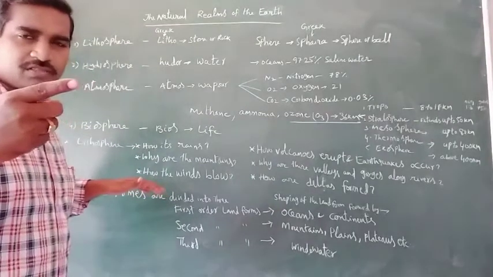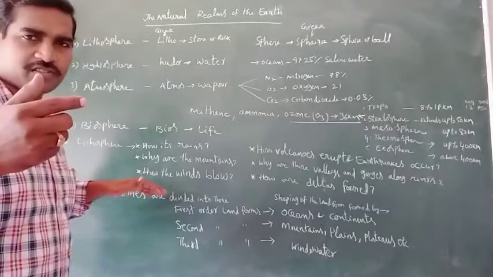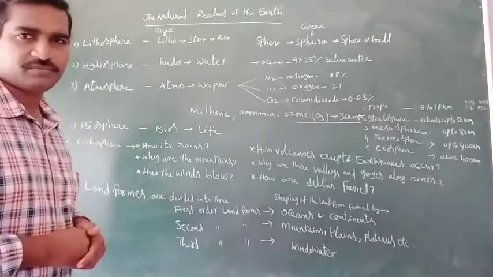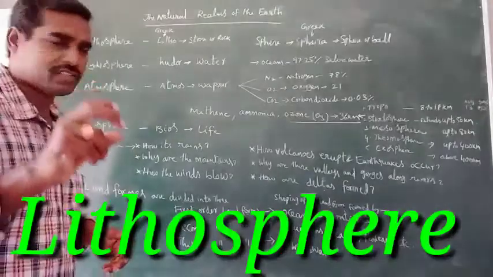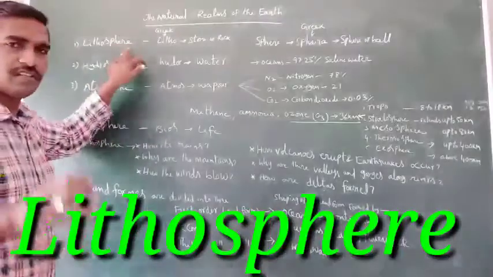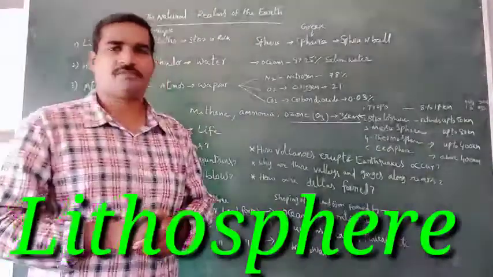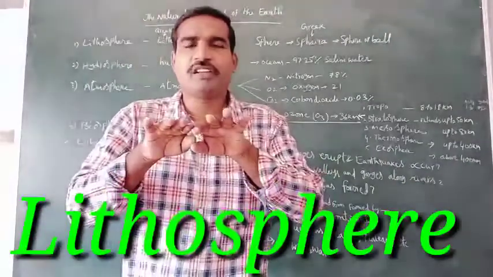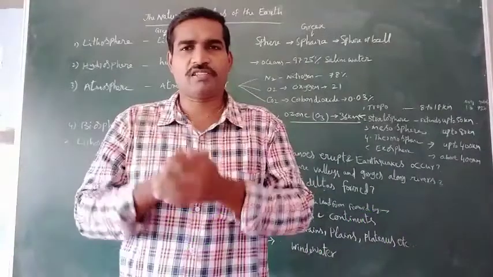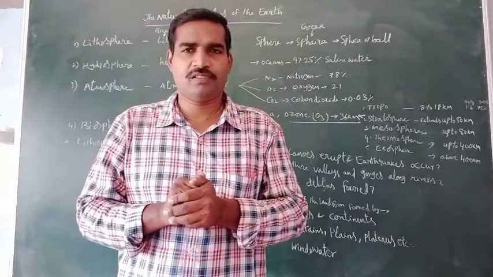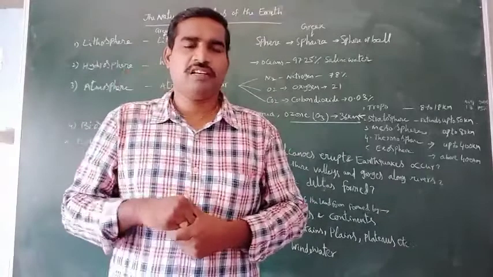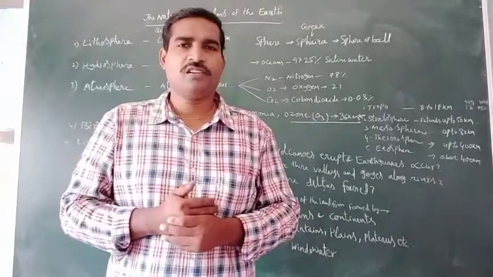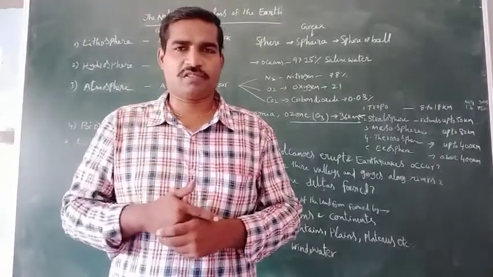So let us discuss lithosphere briefly. Lithosphere means what? We live on the earth crust, and it is known as lithosphere. The word lithosphere is derived from two Greek words.